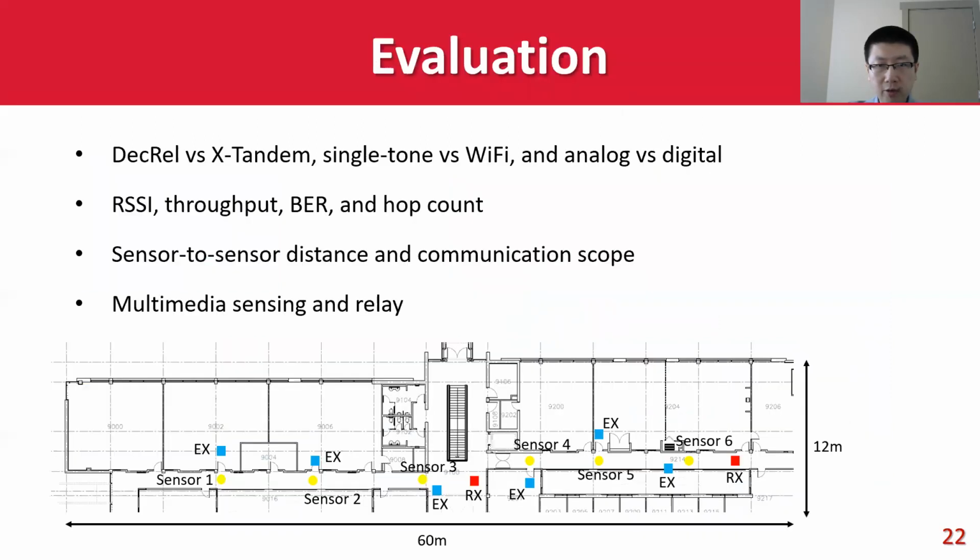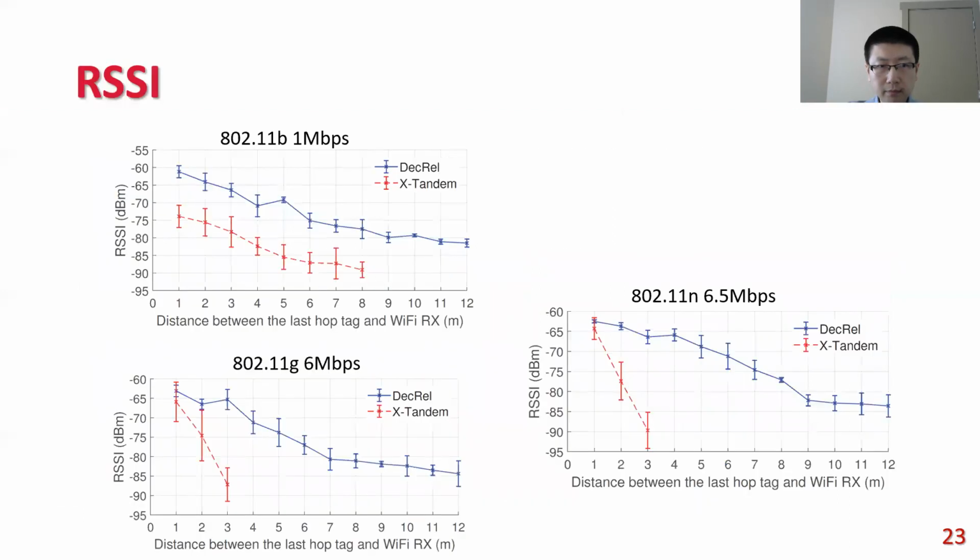We evaluate the Decouple multi-hop system in a field experiment with different configurations. Compared with previous work, X-tandem, Decouple largely improves signal quality and extends the last hop communication range to 20 meters. Multi-hop backscatter communication range can be defined as the maximum distance between the first hop sensor and the reader, which equals the sum of multiple sensor-to-sensor distances and the last hop sensor-to-reader distance.